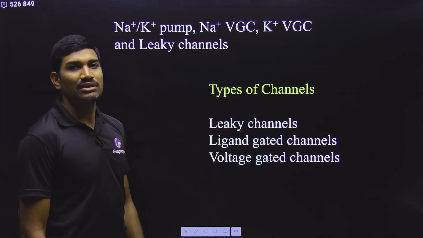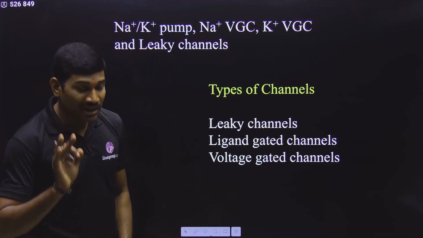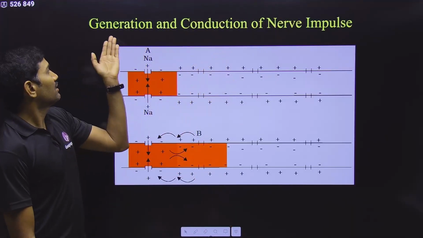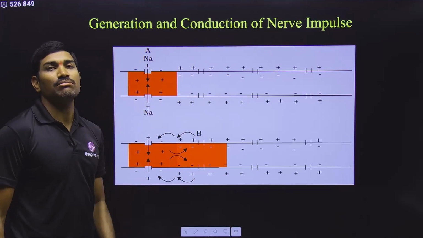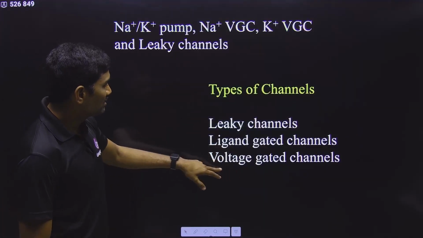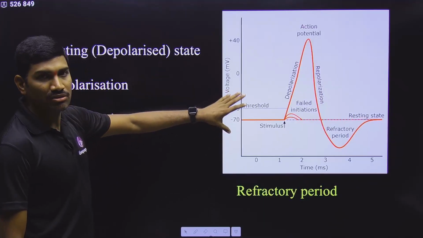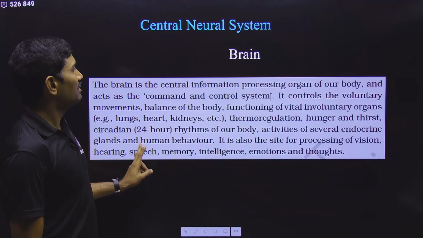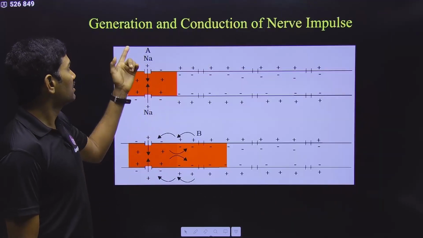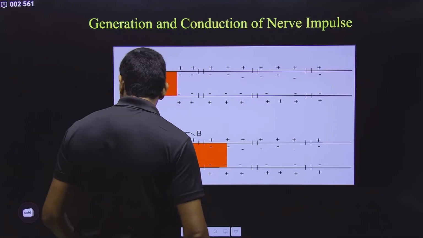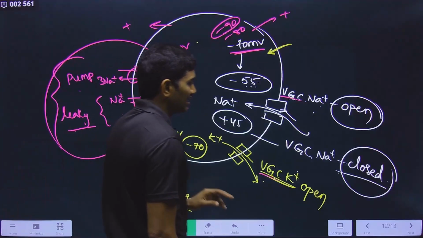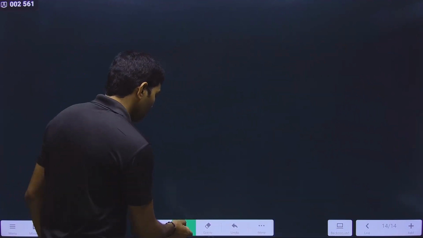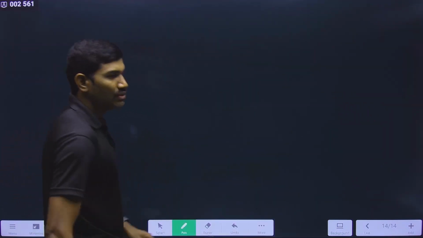These are some important things that we need to understand very clearly before we go with the concept of generation and conduction of nerve impulse. Okay, we understood these things, and this table and this graph also I will explain, don't worry, and this point also we have completed. Once we complete this, we can go with the brain and all, but this point is very important. I will take 5 to 10 minutes for the explanation of that part, because I need to explain slowly, right? Because many of you don't know about these things. So now we will go slowly.